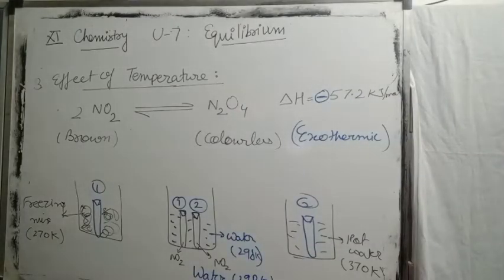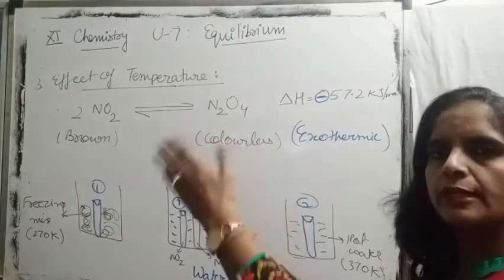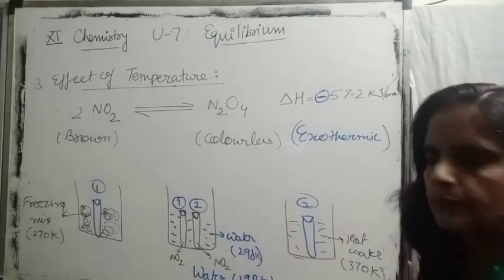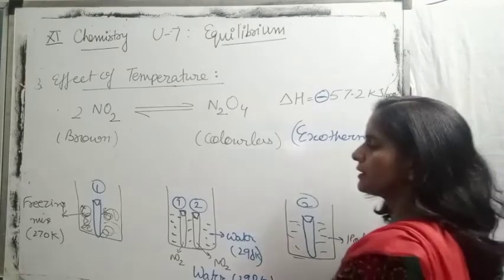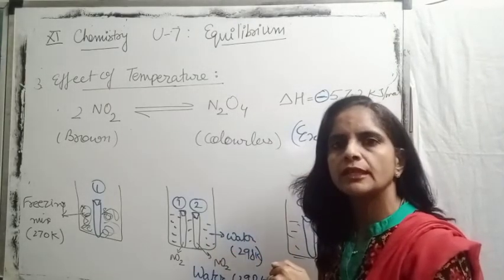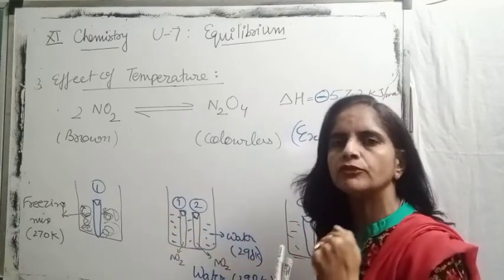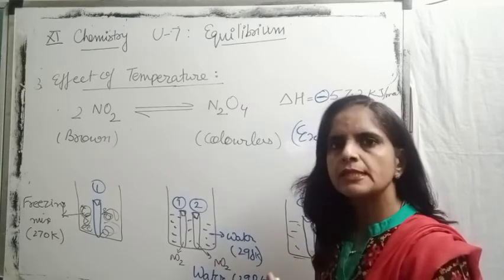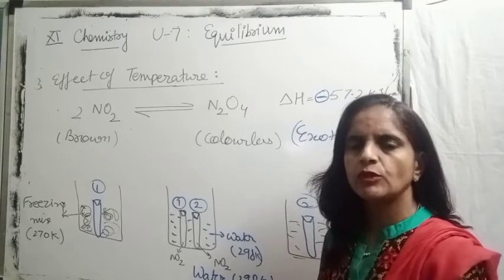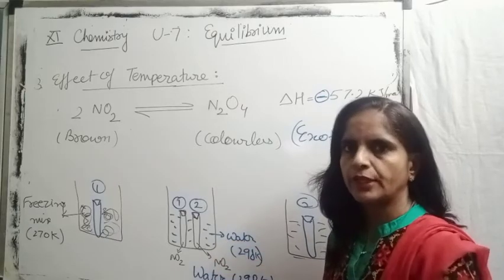First, how we started? Took 2 test tubes filled with NO2 gas, so we can see brown color in these 2 test tubes because we know NO2 is a brown colored gas. Place both the test tubes into a beaker filled with water at room temperature. Why are we doing this, children, before the second step? So that the intensity of brown color becomes the same in both the test tubes. That's why for 8 to 10 minutes we place these test tubes in a beaker filled with water at room temperature.